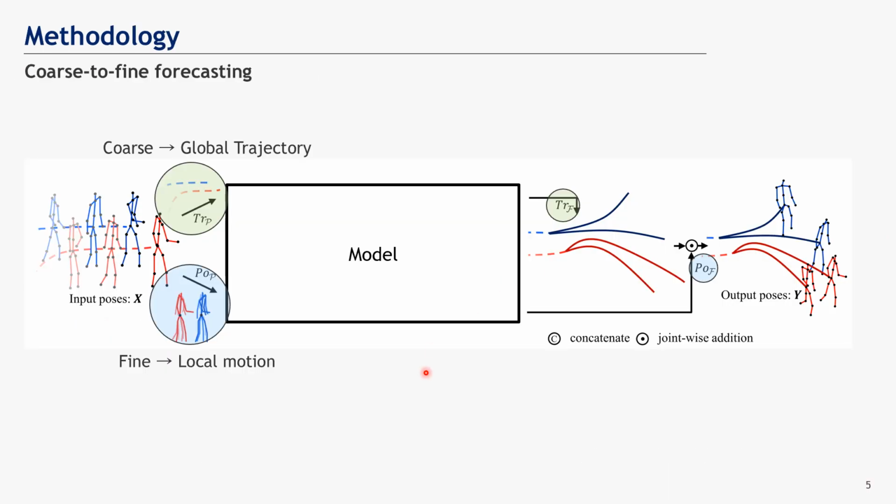Let's dive deeper into the methodology. The crux of our work is modeling human motion in a coarse-to-fine method. The global trajectory is used to model the coarse intentions and their coarse intention in locomotion. Then, the local motion, which is considered as fine intention, is forecasted with conditioning on the global trajectory.